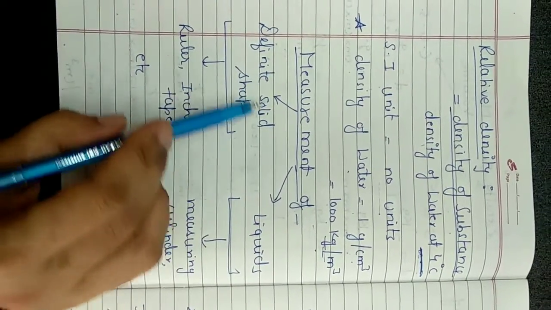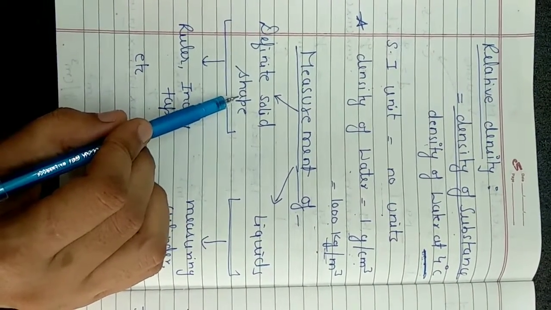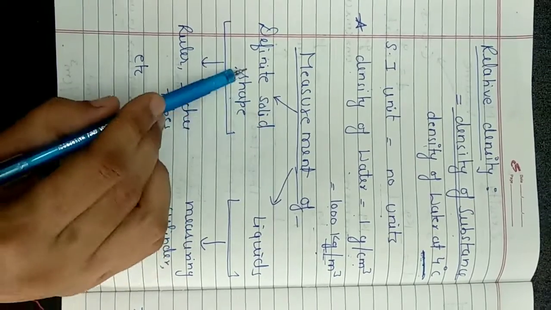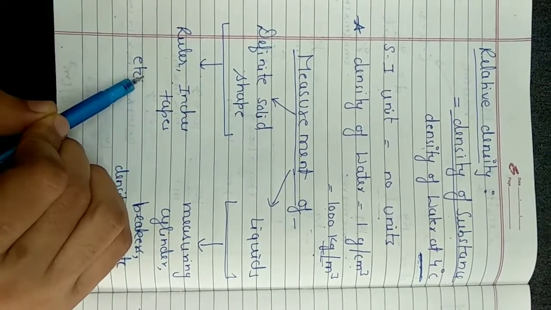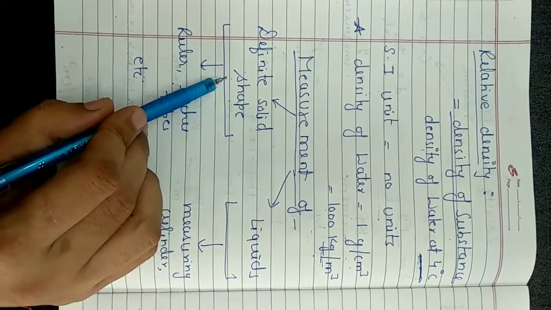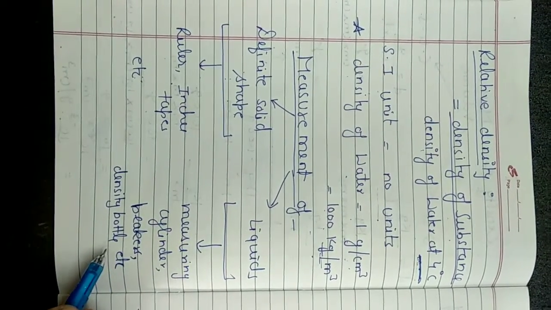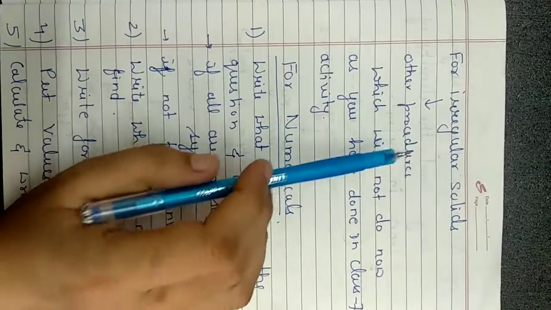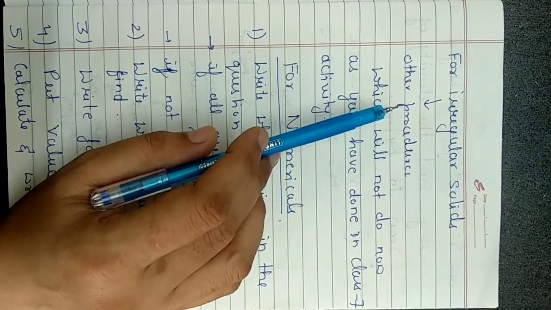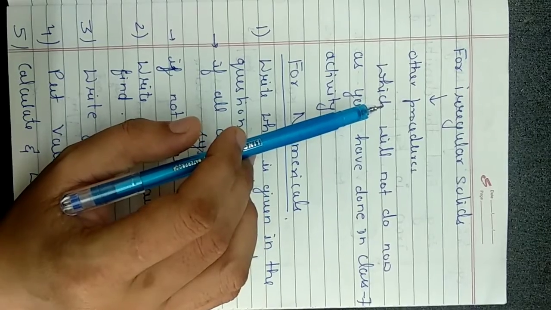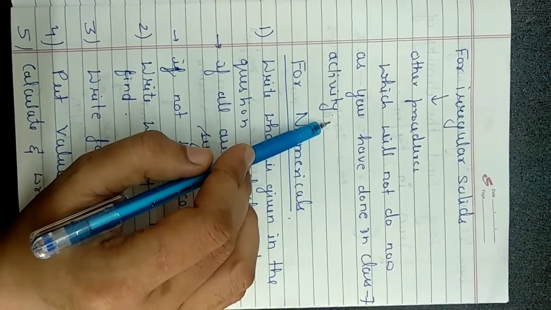Now next is the measurement of definite solid shapes. We can measure solids and liquids. How are we going to measure? For definite shapes, we have instruments like a ruler, inch tape, etc. With the help of these, we can measure definite shapes. And for liquids, we have instruments like a measuring cylinder, measuring beaker, density bottle, etc. For irregular solids, we have another procedure to measure. This we have already done in the class 7 activity. So we are not going into detail with all these instruments.